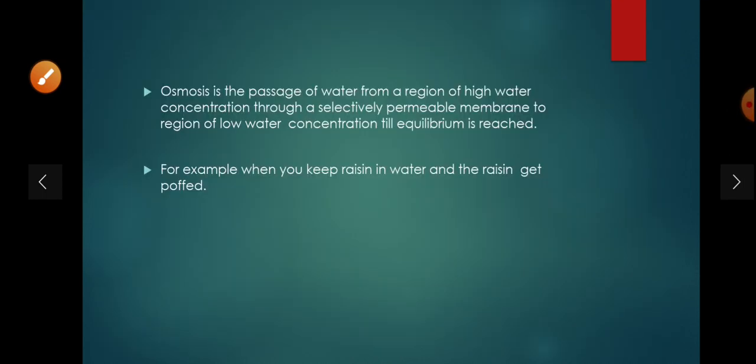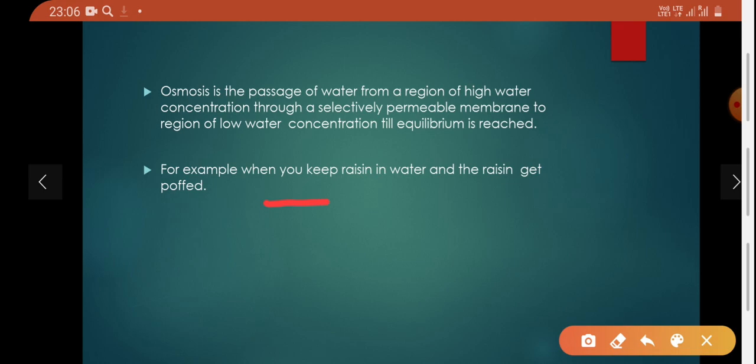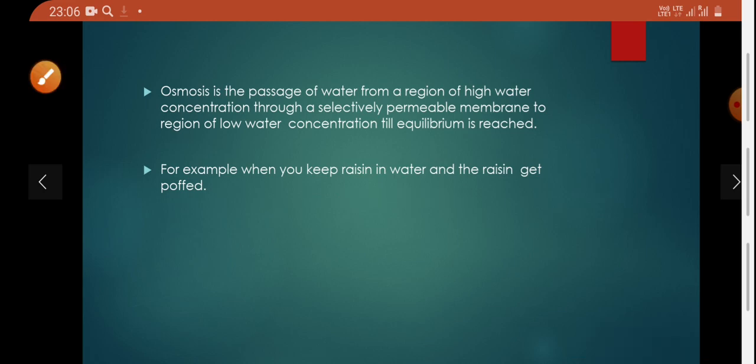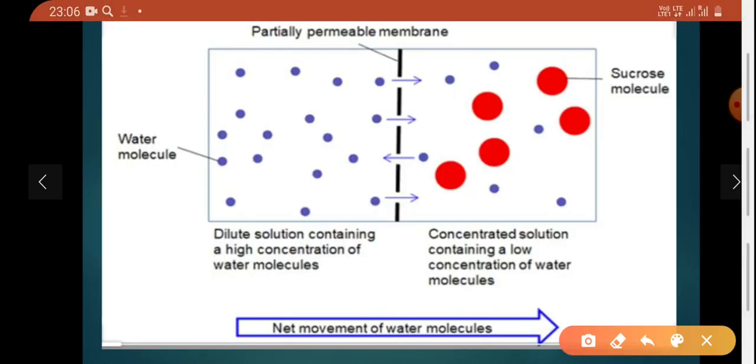So osmosis is the passage of water from a region of higher water concentration through a semi-permeable membrane to a region of low water concentration till equilibrium is reached. Or if we see an example, when we keep raisins in water, the raisins get puffed, or even you can put gram into the water, it will also get puffed. And here the only difference is that it requires a semi-permeable membrane, and in diffusion no semi-permeable membrane is required.